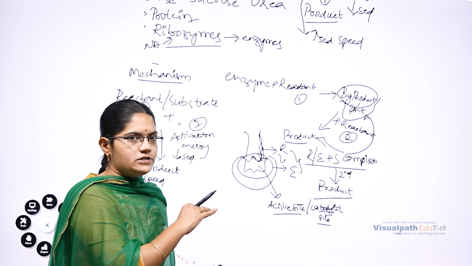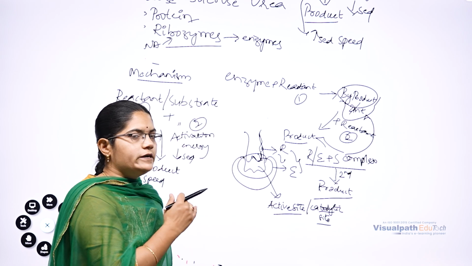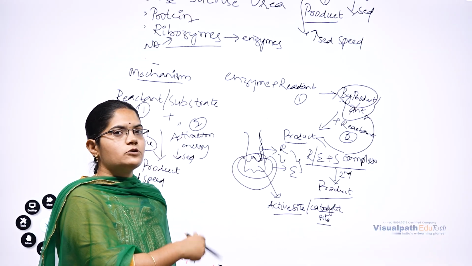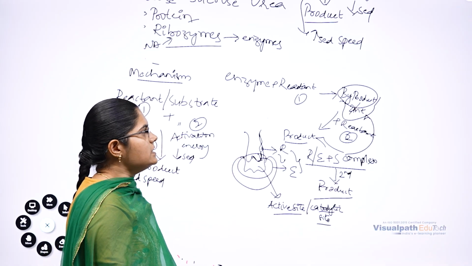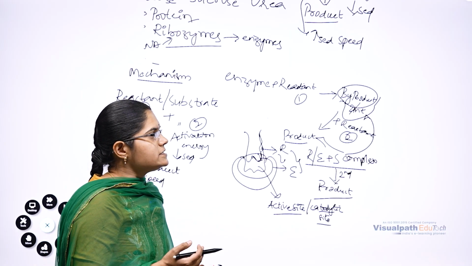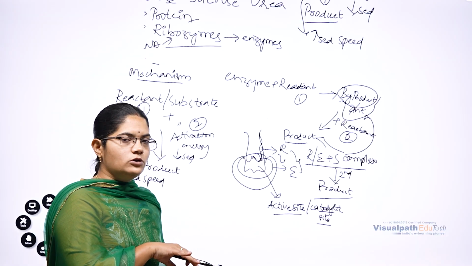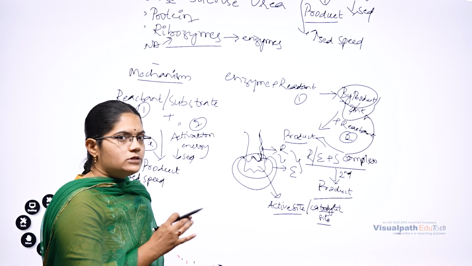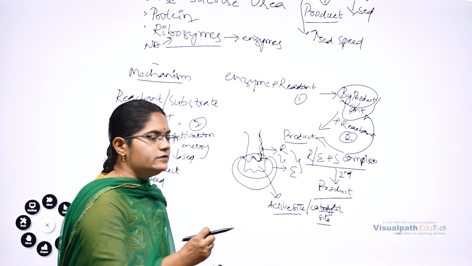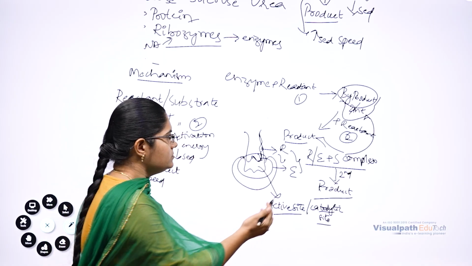To lower the activation energy, the enzyme binds with one of the reactants to form the enzyme substrate complex, seen as the intermediate. That intermediate reacts with the second molecule which collides, forming a product, and the product dissociates from the complex.